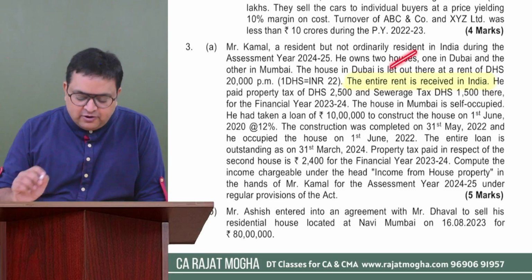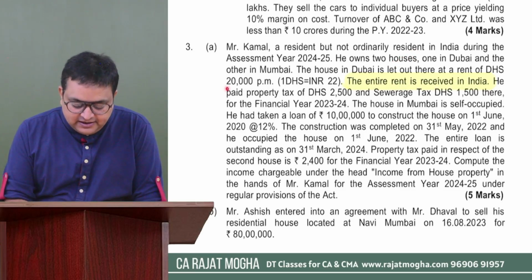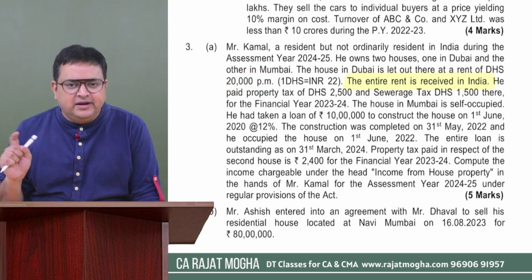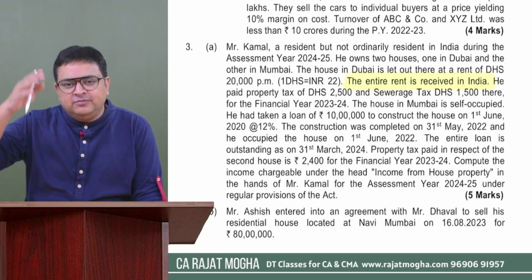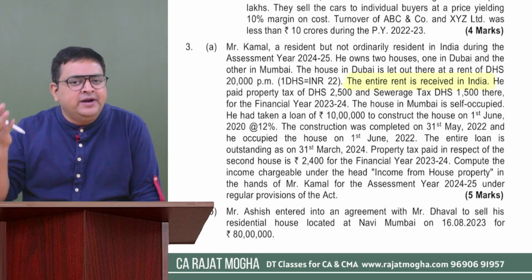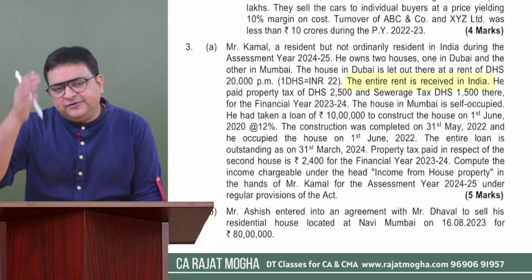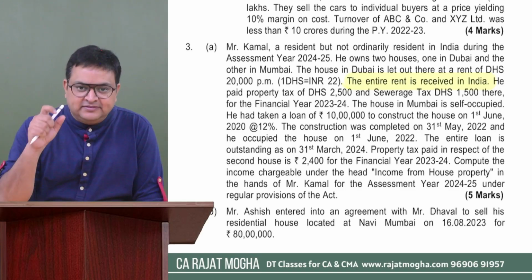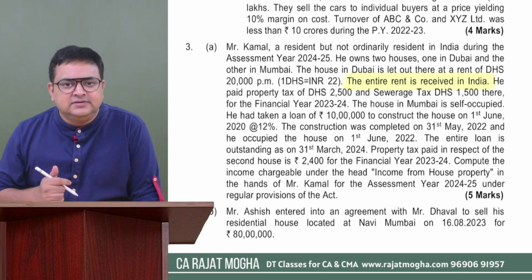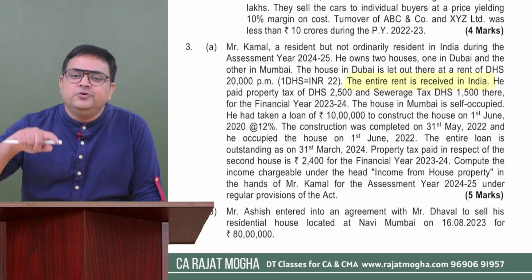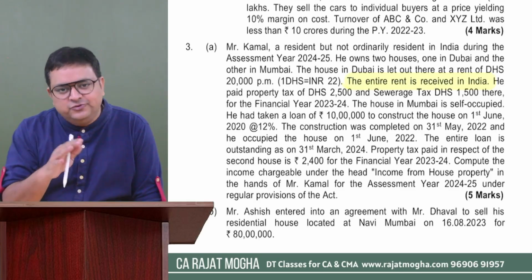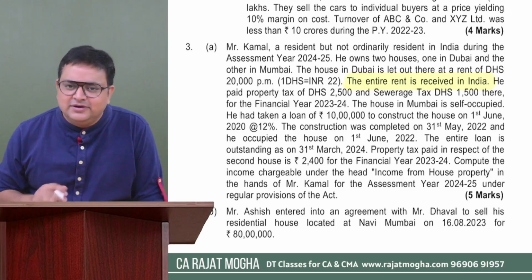Okay. So the Dubai house also would be taxable, because there is a rental income of 20,000 per month, that is dirhams. We can convert that into Indian currency. Either you can do that from the very beginning, or it would be better to first calculate the income from house property, and whatever income is coming in foreign currency, here it is dirhams, after computing the income, at last you can convert it into Indian currency. Got it?